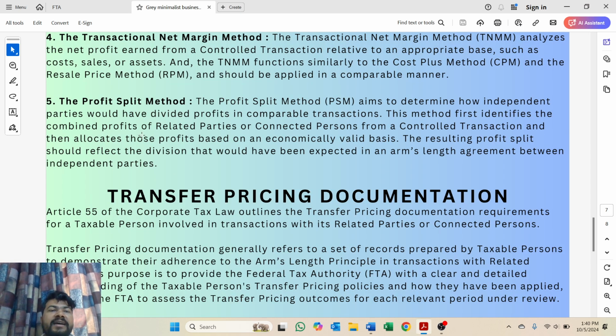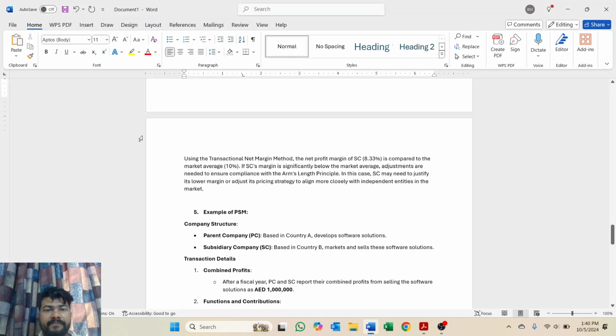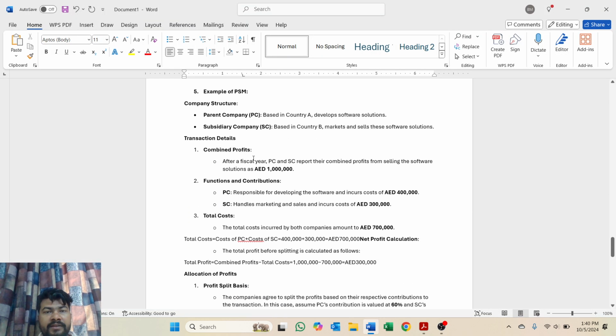And the other is the profit split method. This method aims to determine how independent parties would have divided their profit in comparable transactions. This method first identifies the combined profit of related parties and then splits that profit based on their risks, assets used, or investment. Let's understand this with an example. Here, parent company in country A, subsidiary company in country B.